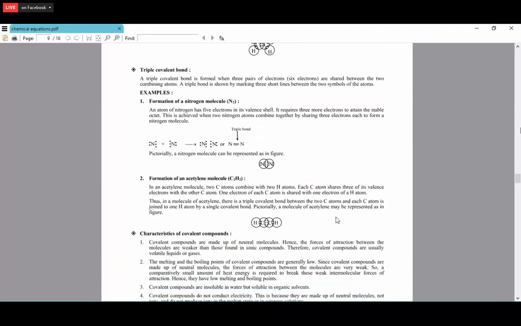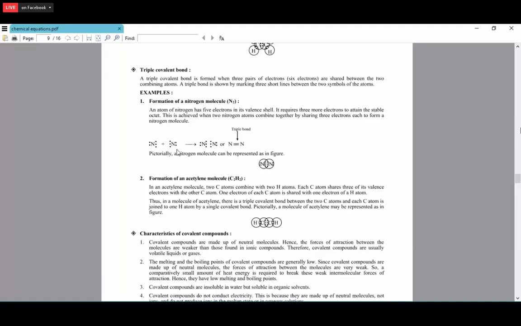Next one is triple covalent bond. Triple covalent bond is nothing but when 3 pairs of electrons are combined in between the 2 atoms. That we call it as a triple covalent bond. Say for example, N2. So now the nitrogen is having the 5 electrons in the outermost shell.